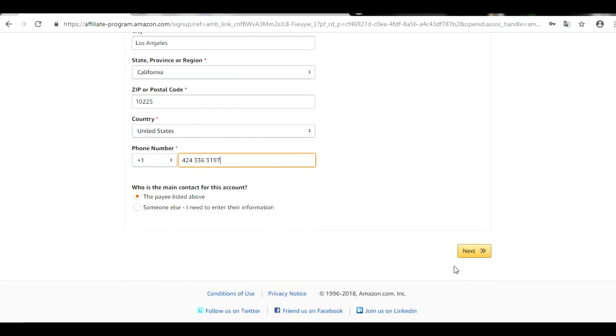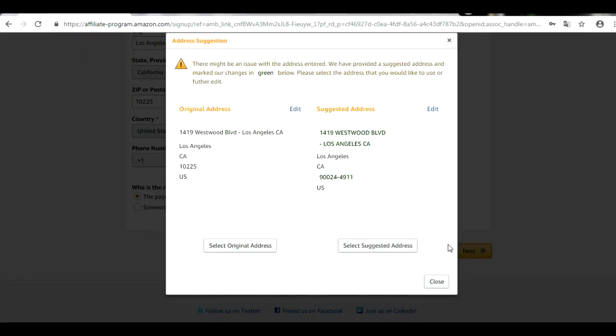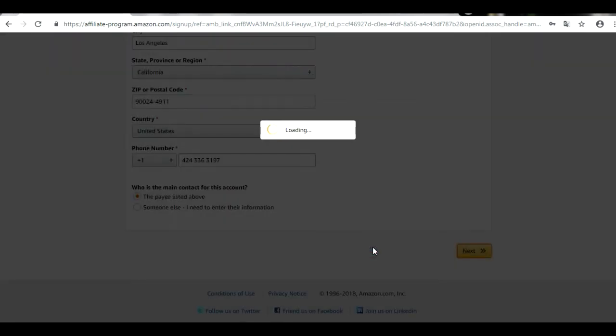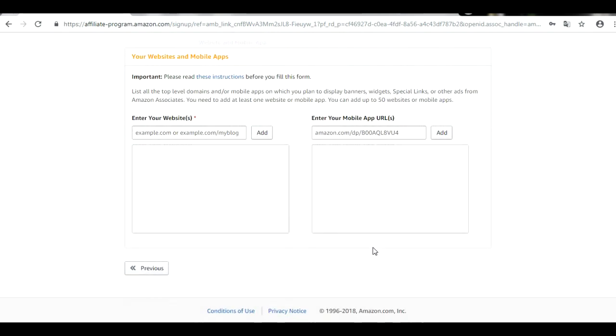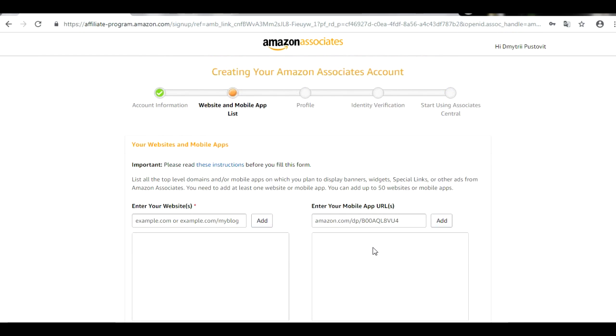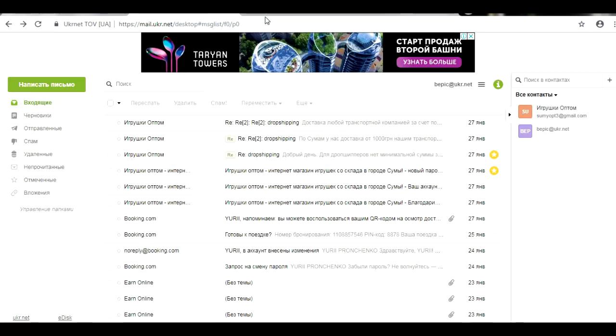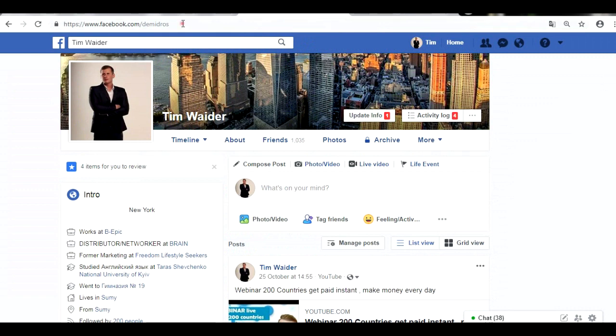This is the first field which we provide. As we can see right now, they propose that we choose the address which we provided and suggest. So I will choose what they suggest and we'll go next, guys, to the next page. This registration is really simple, but you must do exactly what I'm doing to get the same result I have, guys. Duplication is really important, guys, in everything.